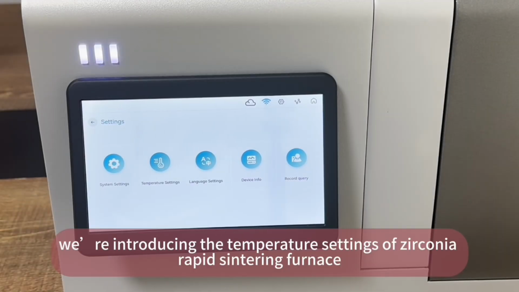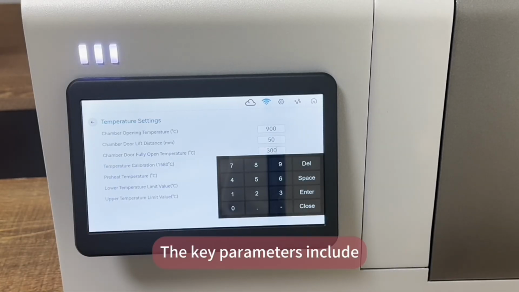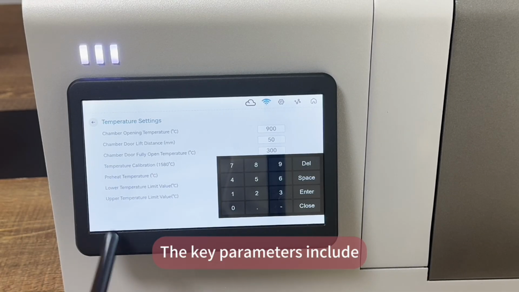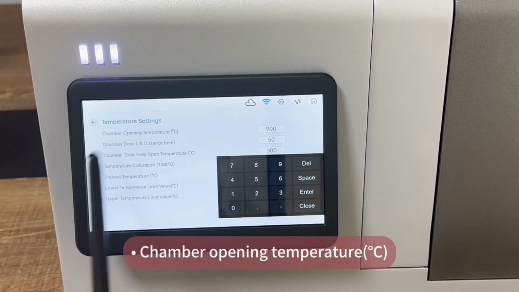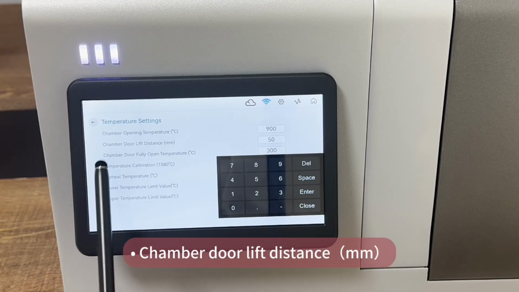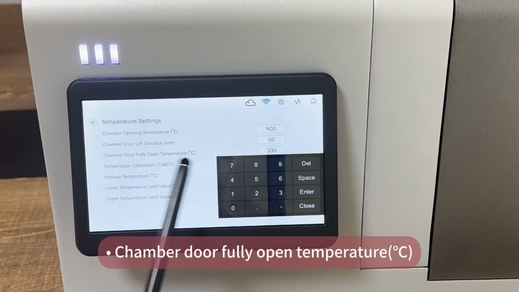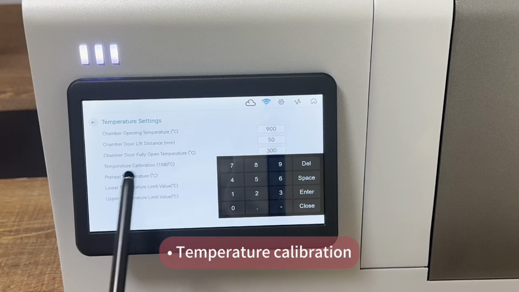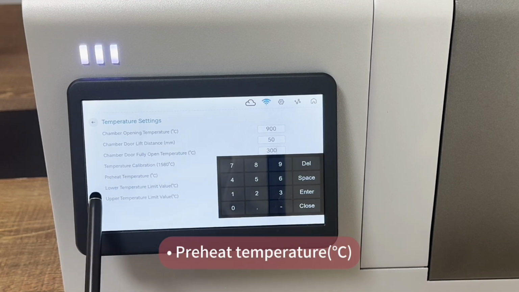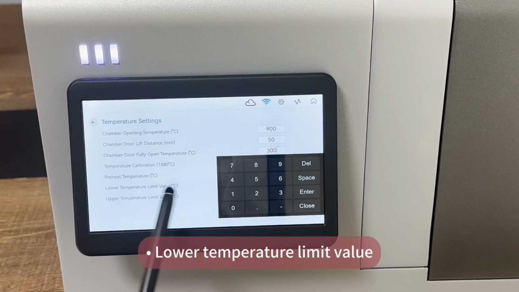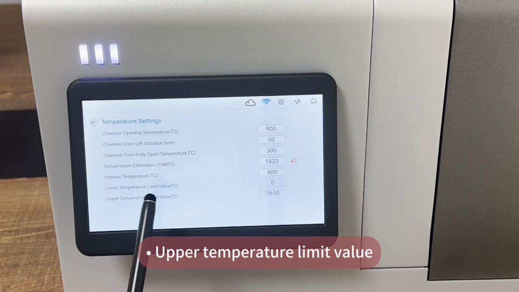Today, we are introducing the temperature setting of the Zirconia repeat centering furnace. The key parameters include chamber opening temperature, chamber door lift distance, chamber door fully open temperature, temperature calibration, preheat temperature, lower temperature limit value, and upper temperature limit value.